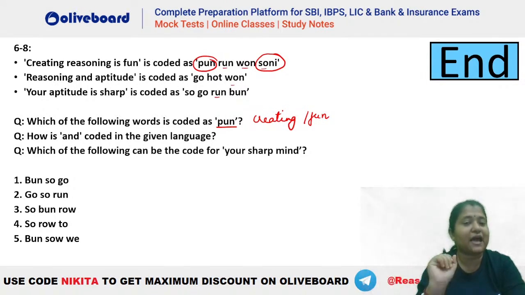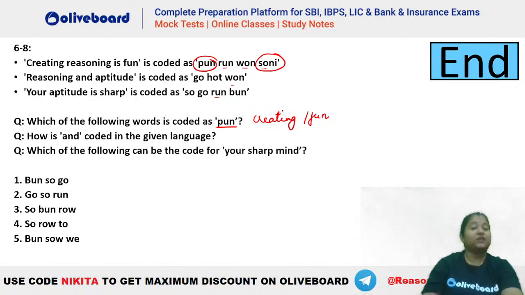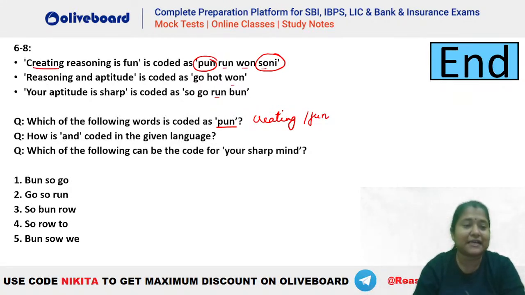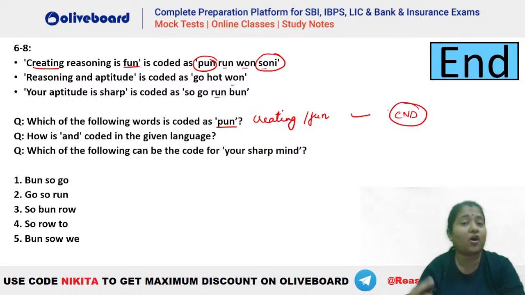So we will be having an either or between pun and Sony. We cannot determine which is for pun, which is for Sony. You can see creating is one word which has not been used anywhere else. Reasoning is there in second and third. Fun is not there anywhere else. That means it has to be either creating or fun. So this has to be cannot be determined, an either or. Okay. What about the second one?